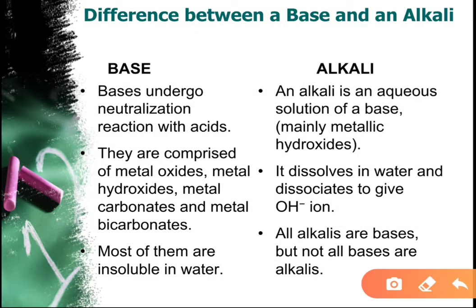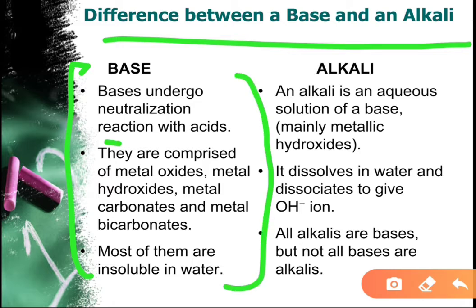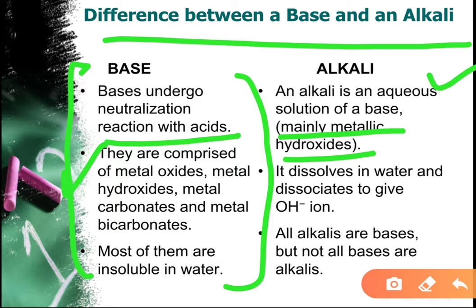Then what is the difference between a base and an alkali? If we talk about the base, then a base undergoes a neutralization reaction with acid. Bases show neutralization reactions with acid in which they produce salt with water. But an alkali is an aqueous solution of a base, mainly a metallic hydroxide. Second point, bases are comprised of metal oxides, metal hydroxides, metal carbonates and metal bicarbonates, whereas an alkali dissolves in water and dissociates to give hydroxide ion.